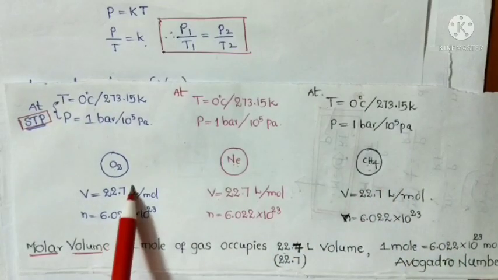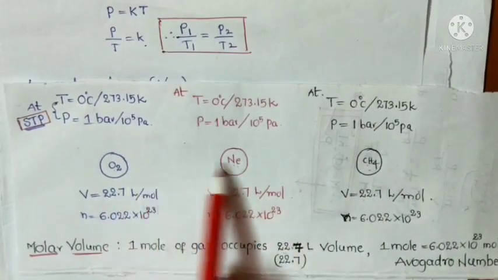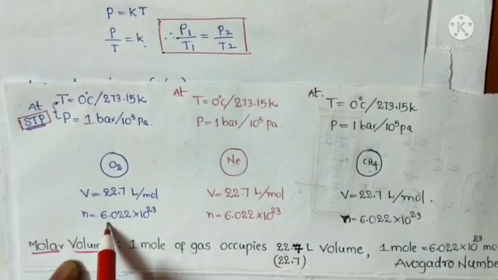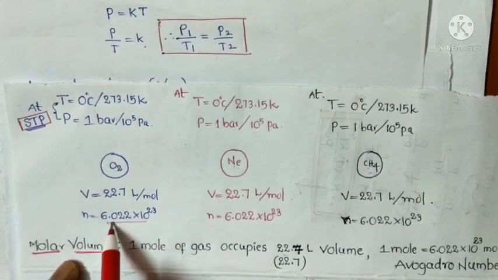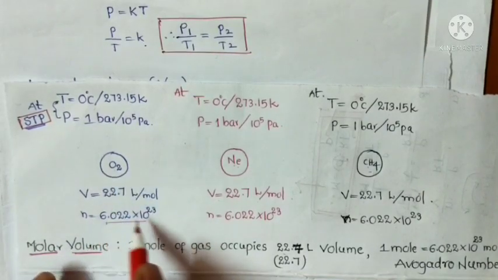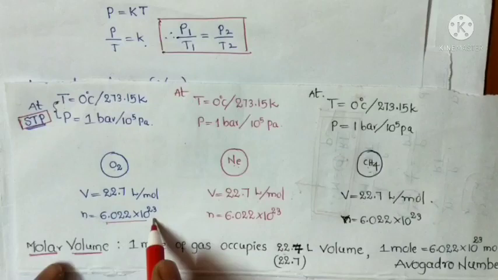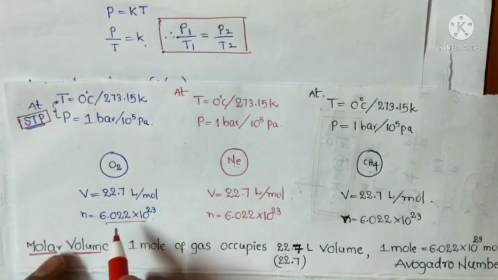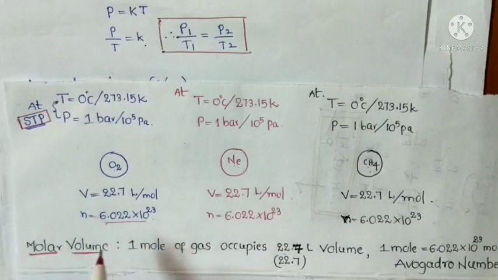So equal volumes of all gases contain an equal number of molecules. How many molecules are there here? 6.022 times 10 to the power of 23 oxygen molecules are present in how much volume?